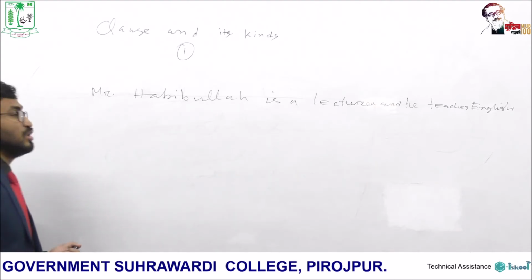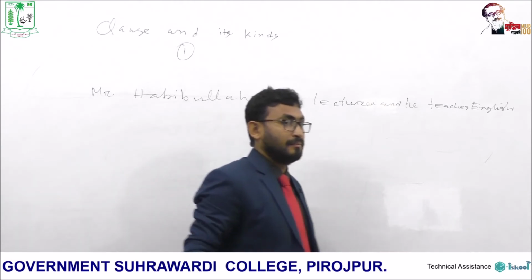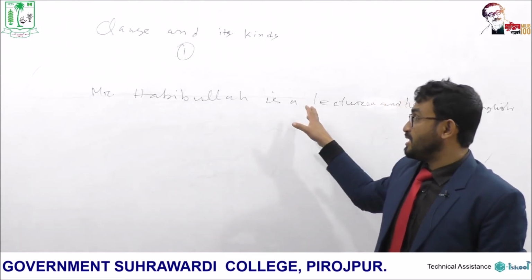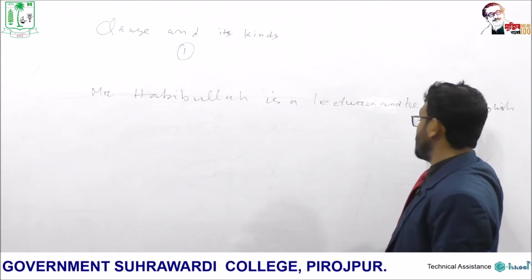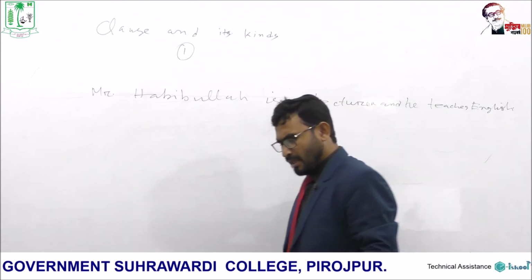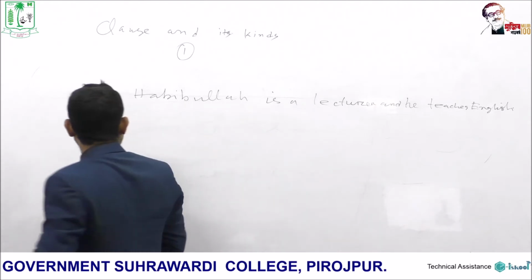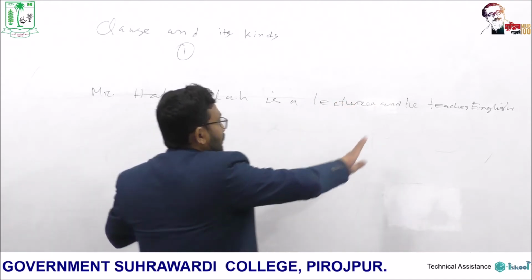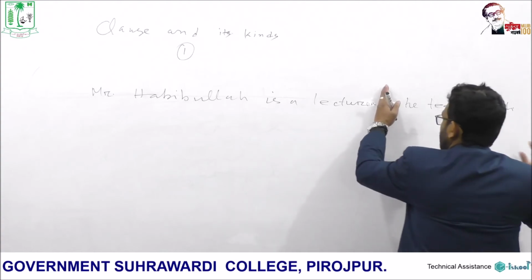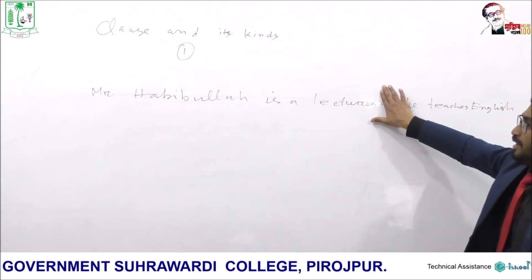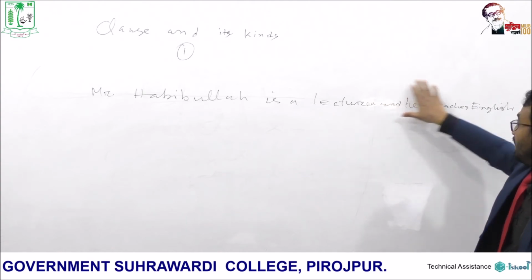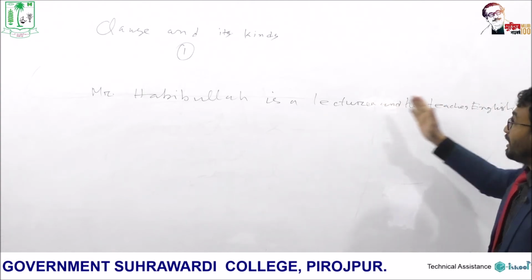Here, how many clauses are there? We find two clauses here. Mr. Habibullah is a lecturer, one clause. He teaches English, another clause. So, if we do not look at this, imagine this clause is absent here and one clause remains: Mr. Habibullah is a lecturer. If there is another clause, what happens?